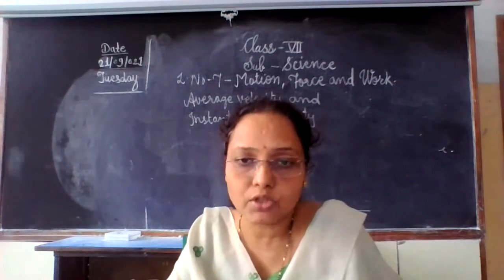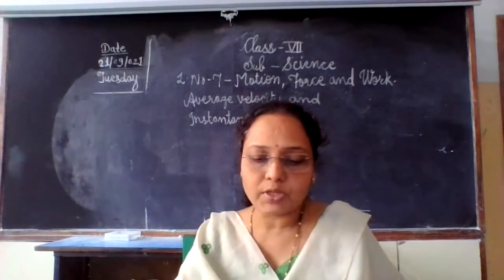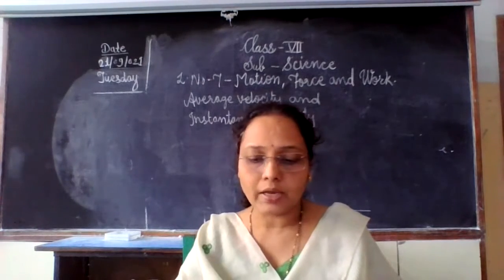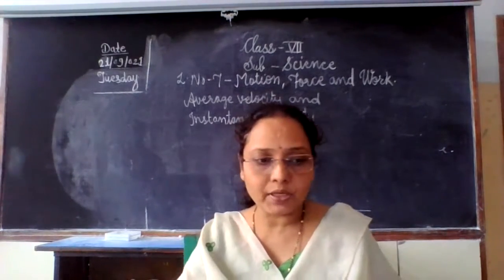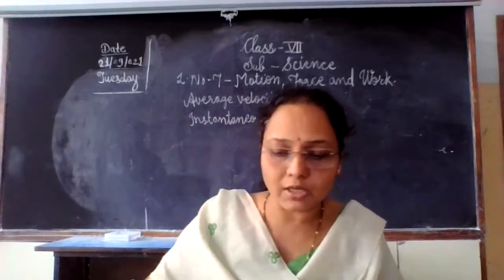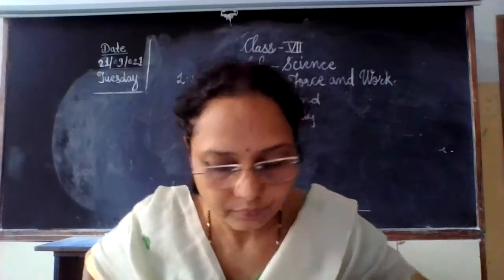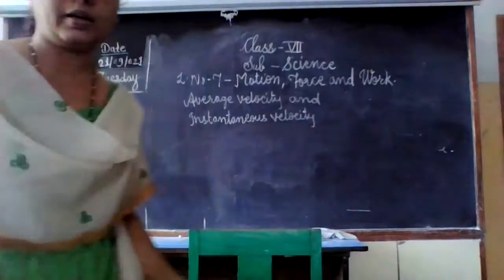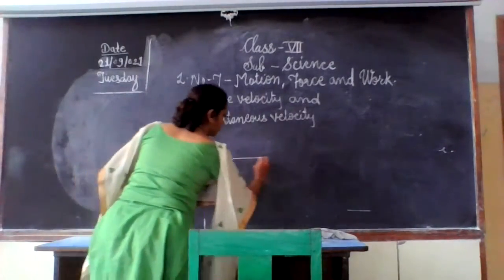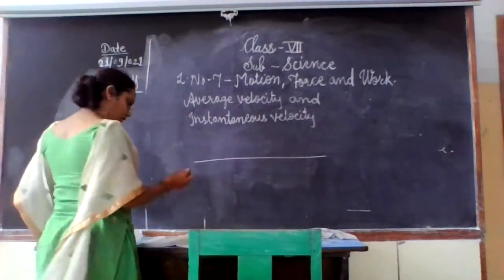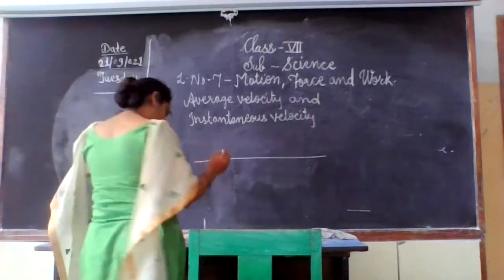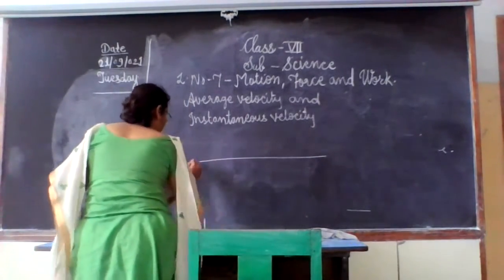The velocity of the object can change even while it is moving along a straight line. Suppose one example is given: a truck is covering a distance of 40 kilometers. Okay, take an example, a truck is covering a distance of 40 kilometers. So total distance is 40 kilometers.